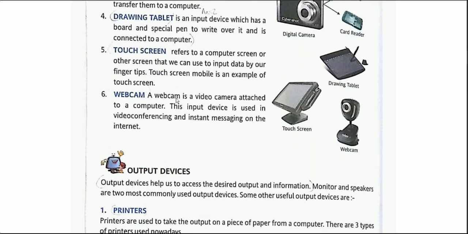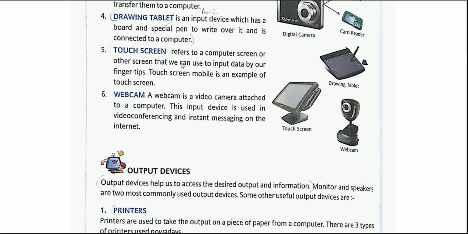Sixth one, webcam. A webcam is a video camera attached to a computer. This input device is used in video conferencing and instant messaging on the internet. Yes, this is a kind of web camera. Again, if you look at your laptop or your mobile phones, in some of your systems and computers, this webcam is attached. In the laptop, most commonly, the webcam is at the very top. Yes, it is used to record video. It is used basically for camera purposes.